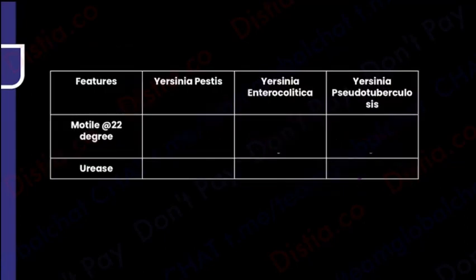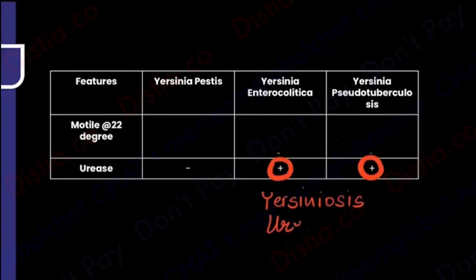So if I have to do their differences, the first thing that I will do is their ability to produce urease. So remember, these Yersinias of mine, which are Yersiniosis, produce urease. Although it's not very important, that's why I did not put it much in the PUNCH KISS mnemonic. But over here you need to know Yersiniosis is going to cause ureases. Okay, that is how I have learned it. Yersiniosis organisms are going to produce ureases.